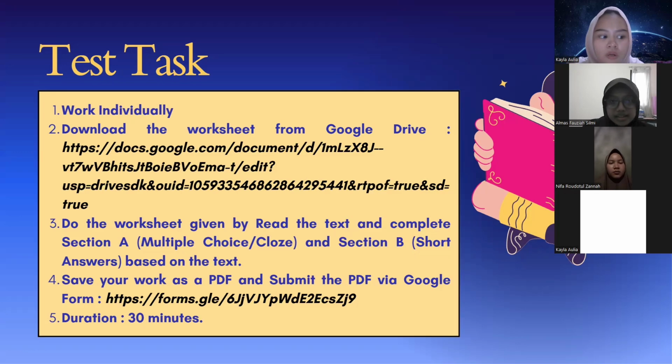And the last is the total time for this assessment is 30 minutes and it's done on Zoom. So this time limit helps students manage their reading and answering skills effectively. Okay, next slide will be explained by Nifa.